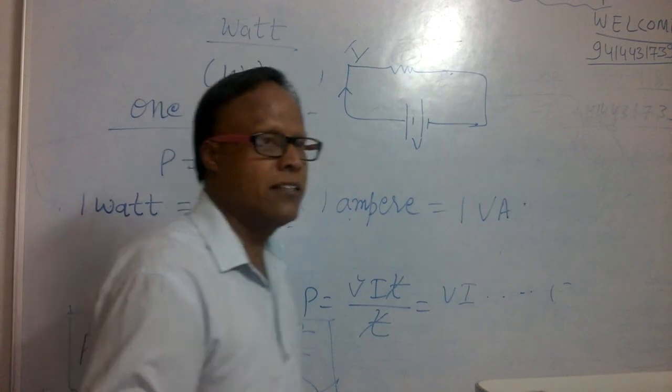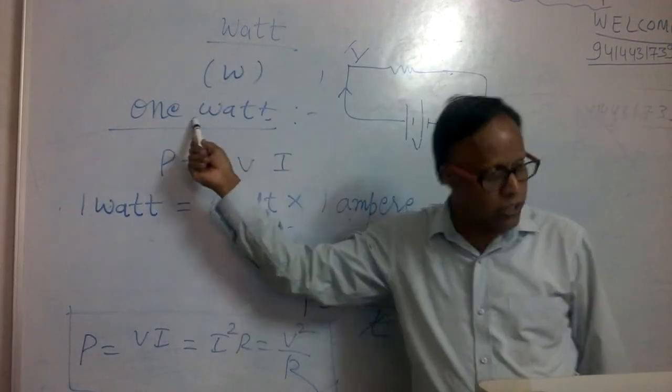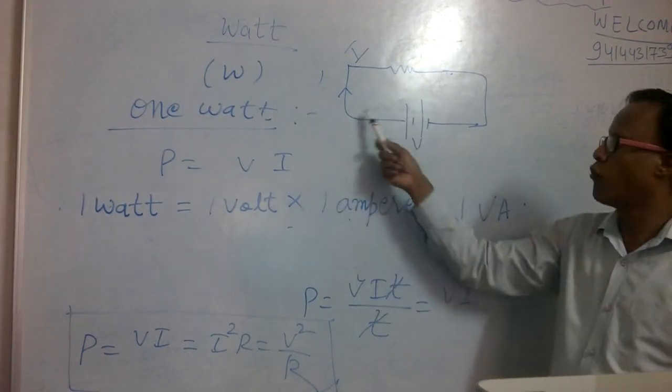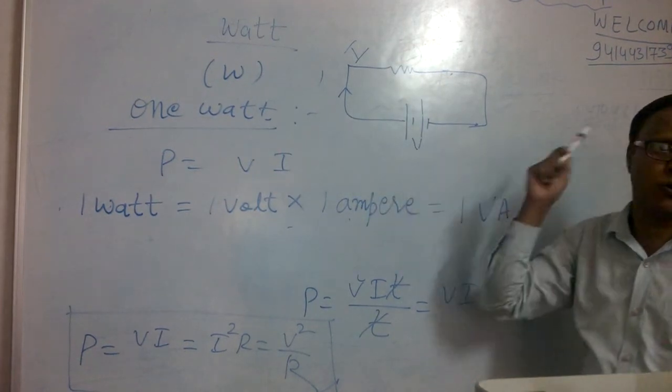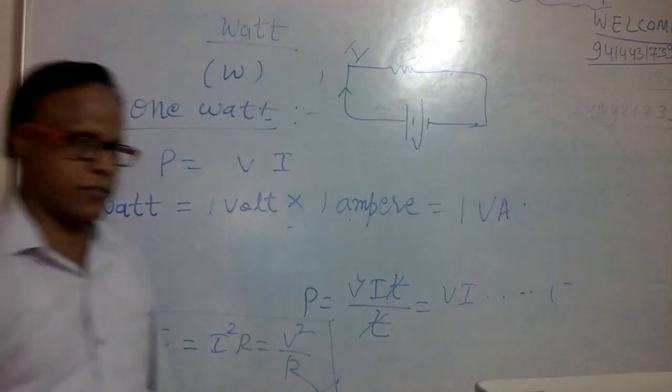I repeat it again. Thus the electric power of the circuit is 1 watt if 1 ampere current flows through it on applying a potential difference of 1 volt across it.